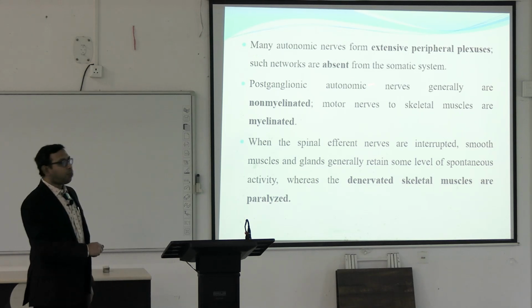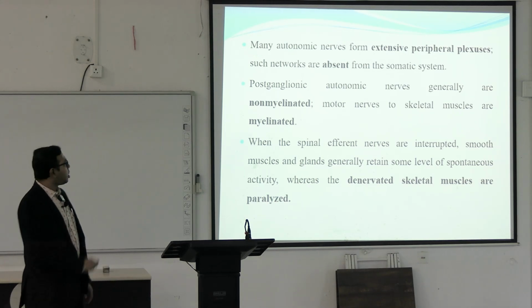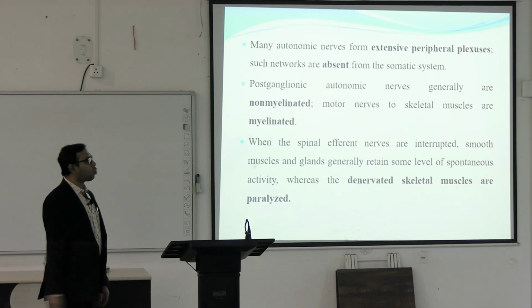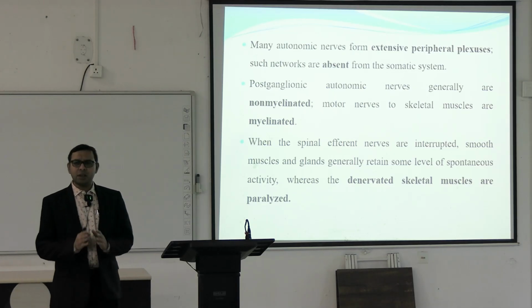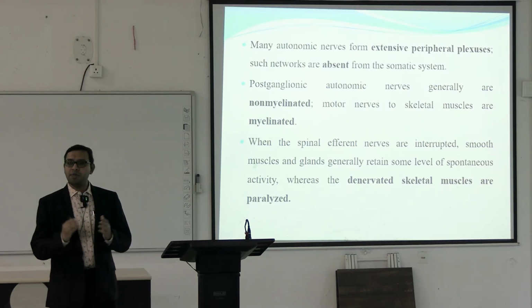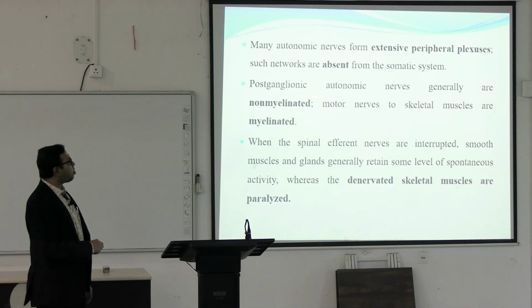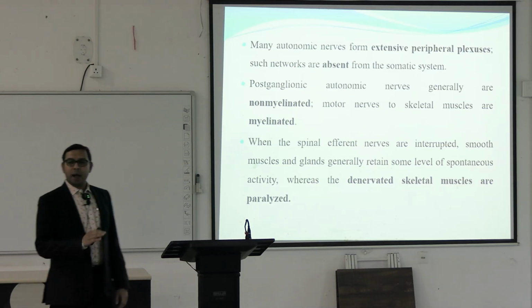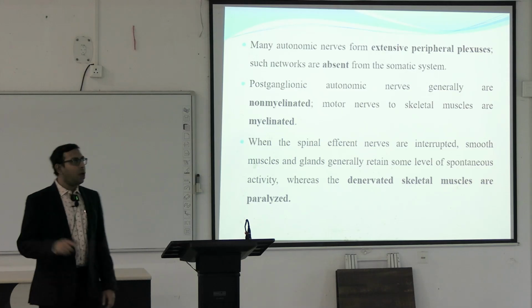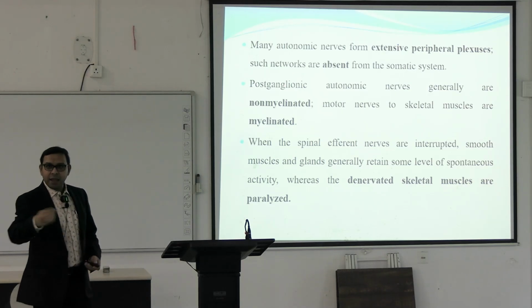Many autonomic nerves form extensive peripheral plexus. Such networks are absent from the somatic system. So, plexus, the intertwining of different nerves, happens in the periphery. Postganglionic autonomic nerves generally are non-myelinated, that is, myelin fiber is not present in the postganglionic, that is, after the ganglion,